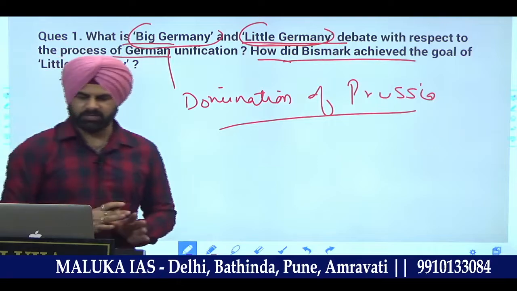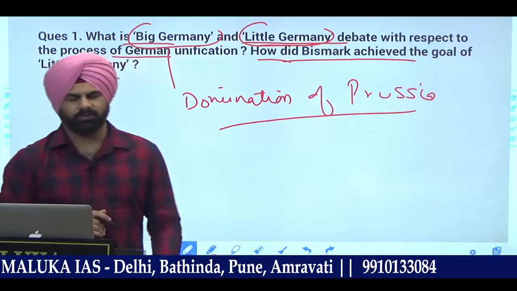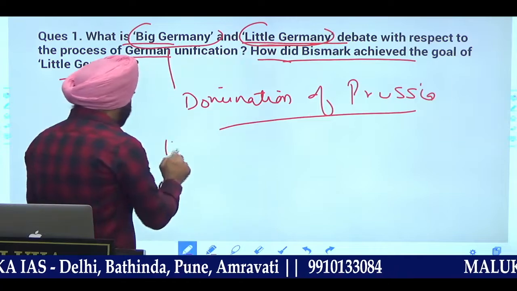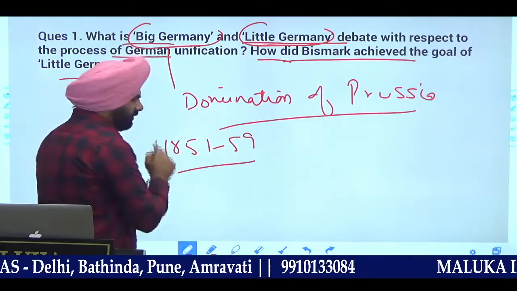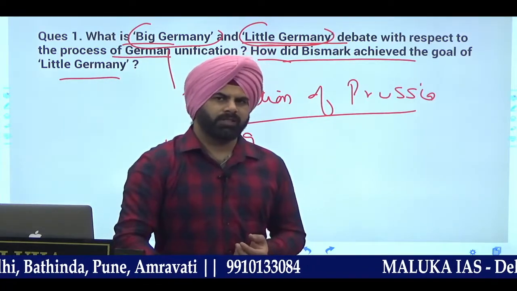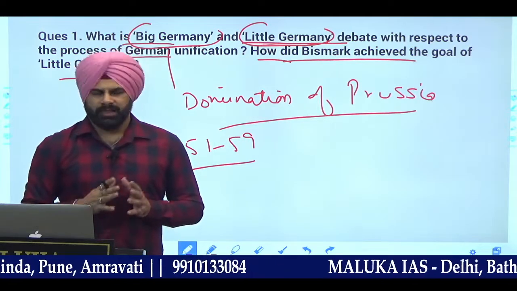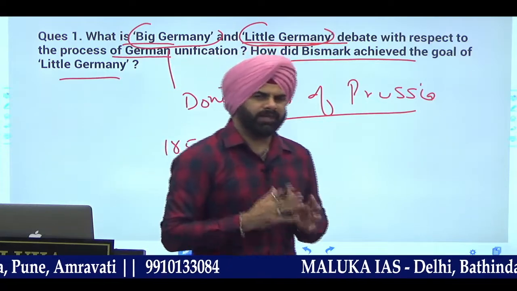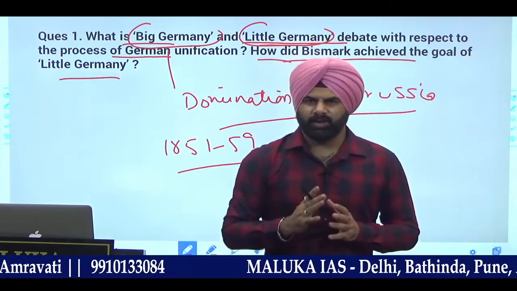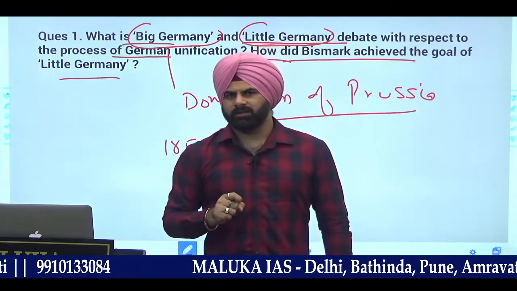When you talk about unification, one thing comparatively becomes important, that he has to follow certain policies for that unification. For example, you don't need to write this down, you just need an idea. From 1851 to 59 he was the Prussian representative in the Frankfurt Parliament Diet that was there. After that, the important development came when he became the chancellor. It was when he became the chancellor that he got an opportunity to expand his army, and despite the fact that he did not get the budget passed from the upper house, he himself got the budget sanctioned for the development of the army.